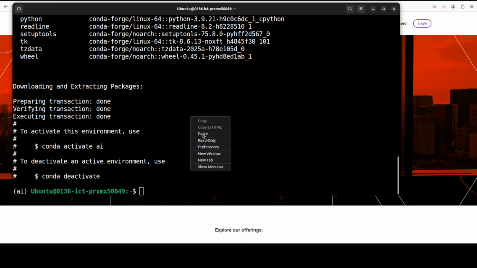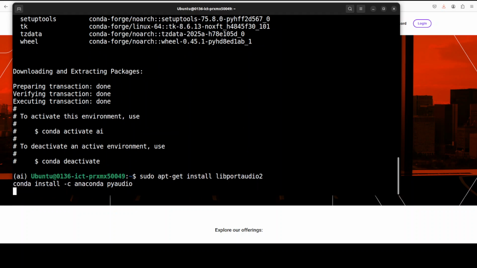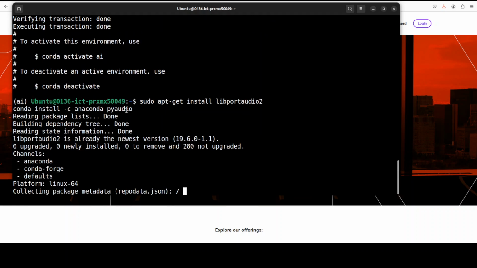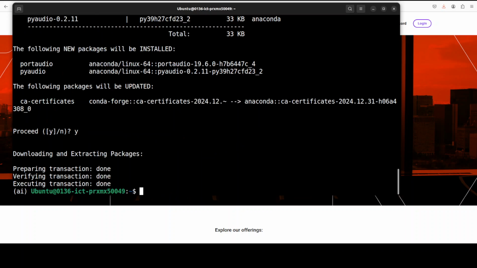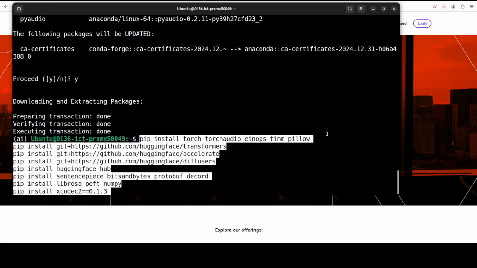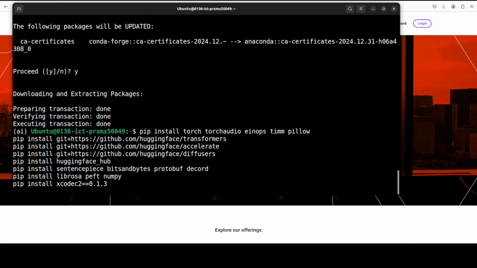And then we need to install some of the auxiliary libraries which include libportaudio2 and also PyAudio with Conda. And then let's install some of the prerequisites which include torchaudio, transformers and a few other things. And especially you see towards the end we are installing Xcodec 2 and it is compatible with the latest 0.1.3 version. And this is going to take 3 to 4 minutes, so let's wait.